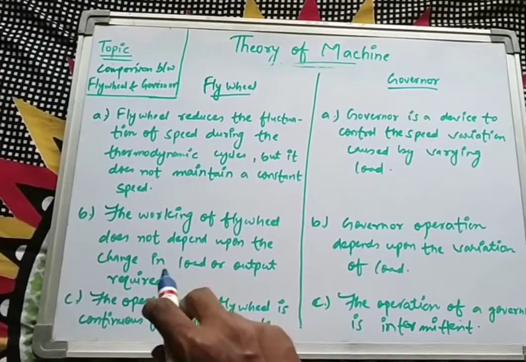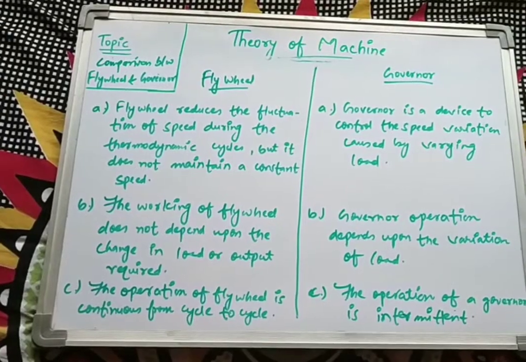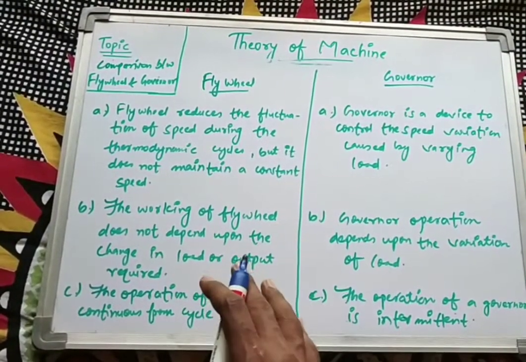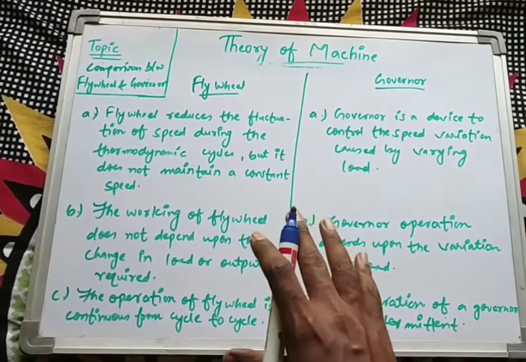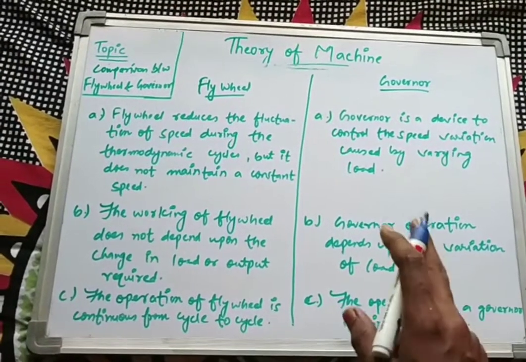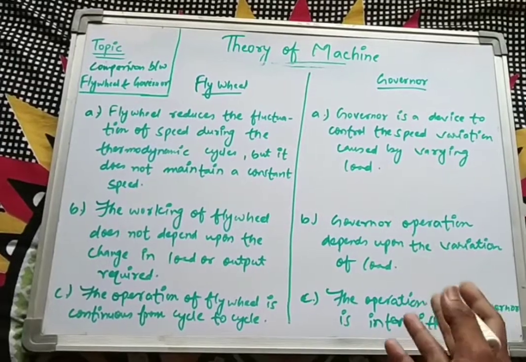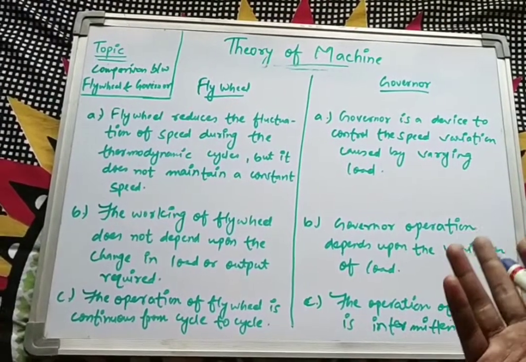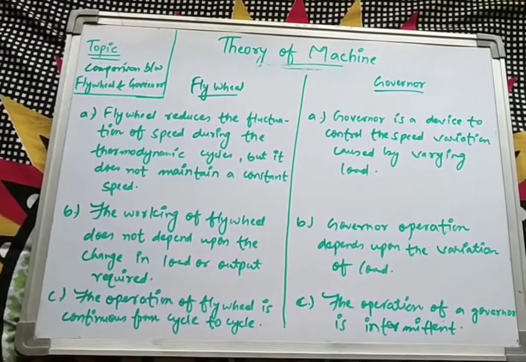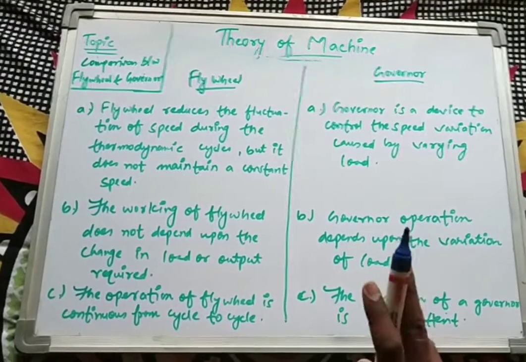The second one is that the working of flywheel does not depend upon the change in load or output required. That means if the amount of load is varying, then the working of flywheel does not vary. But the governor approach depends upon the variation of load. That means if the load is increasing, the speed will decrease, and if the load is reducing, at that time speed will increase. So the flywheel does not depend on load or any type of work output, whereas governor totally depends on the amount of load.